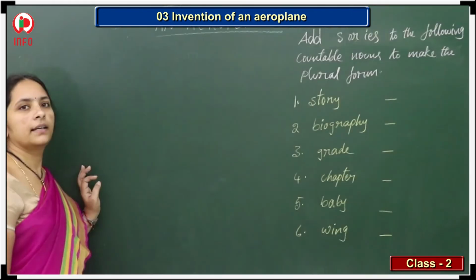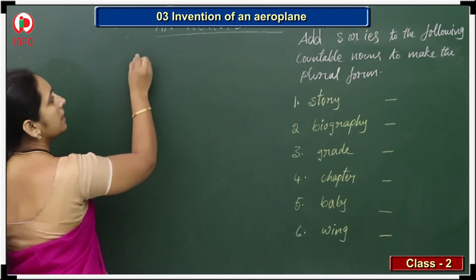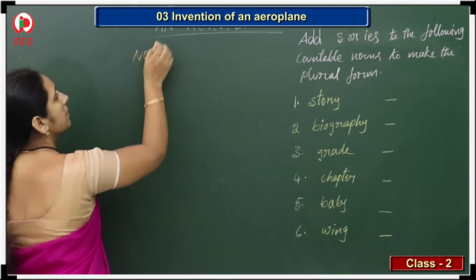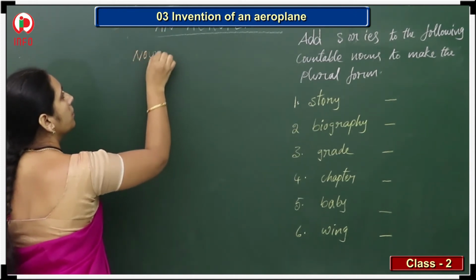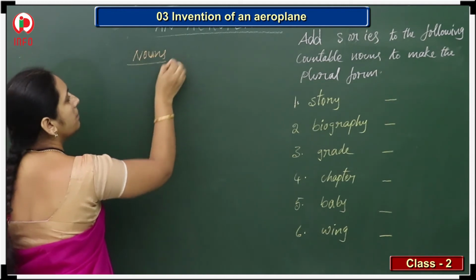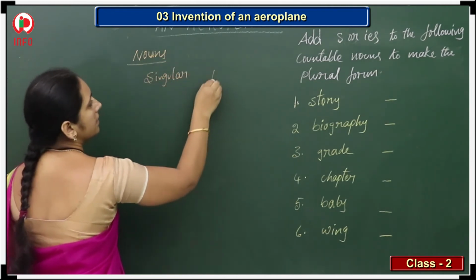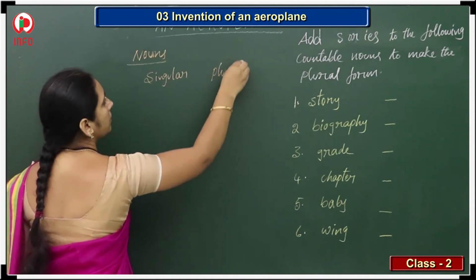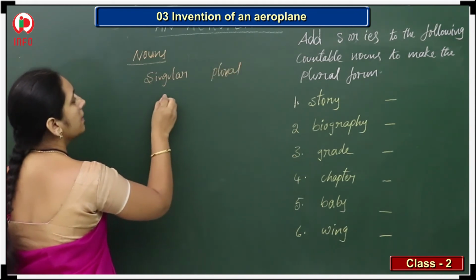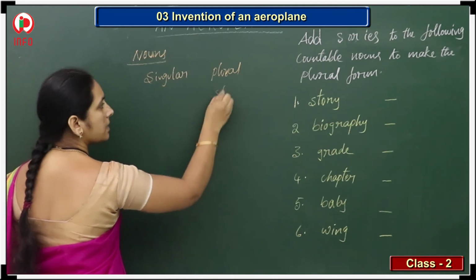Yes. See children, in nouns we have seen singulars and plurals by adding s or es. To get the plural form, for the singular word we should add s or es.